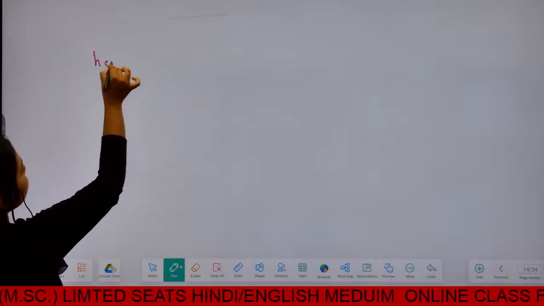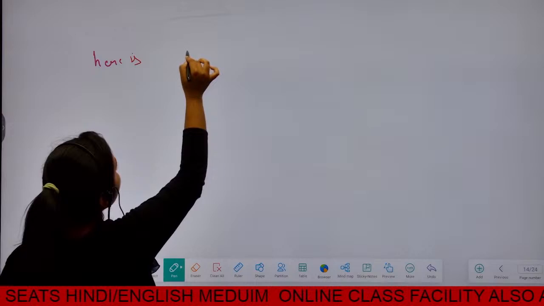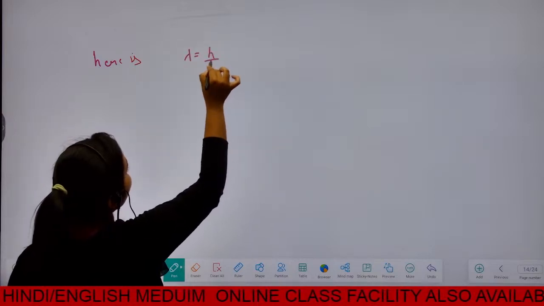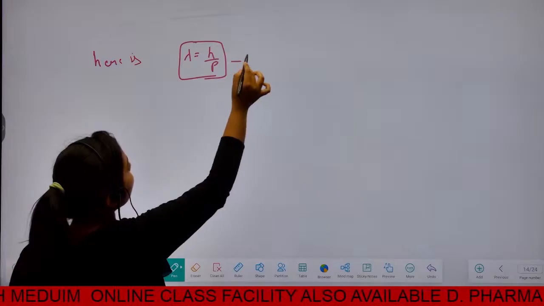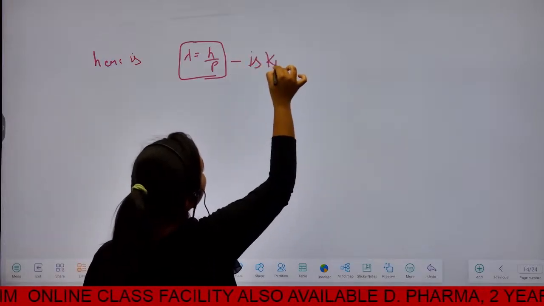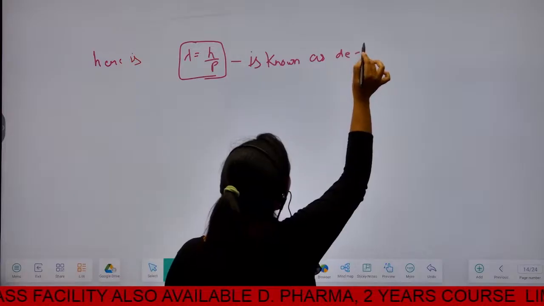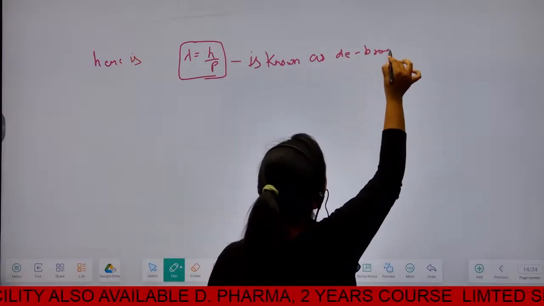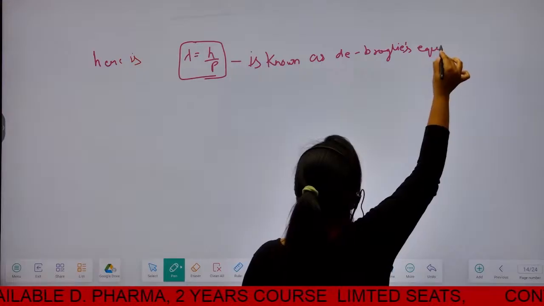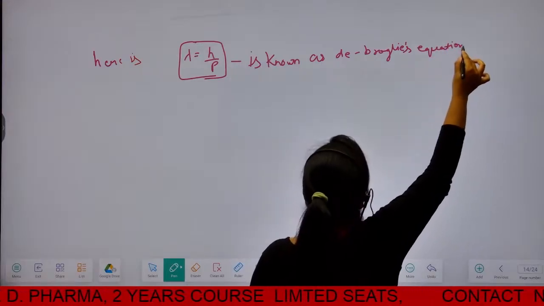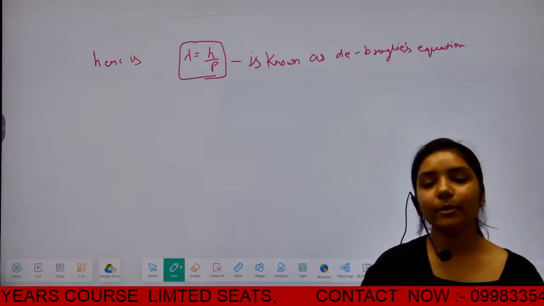Here lambda is equal to h upon p, which is known as de Broglie's equation. So here is de Broglie's equation.